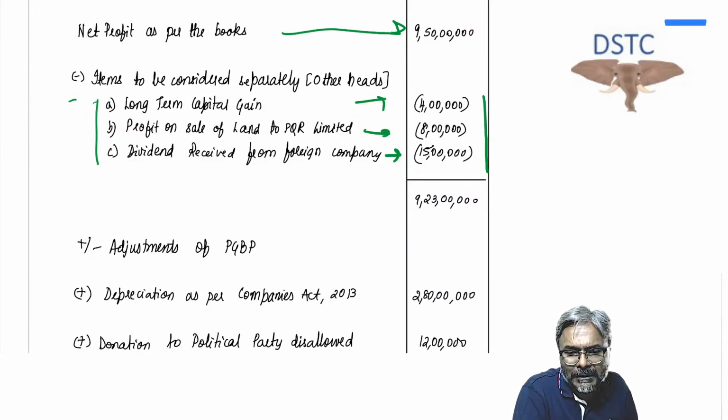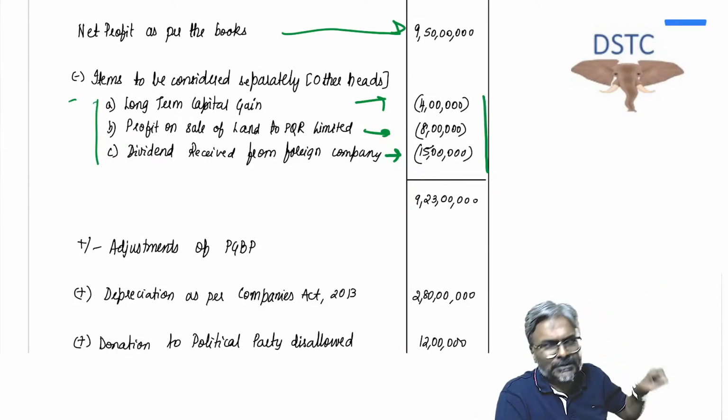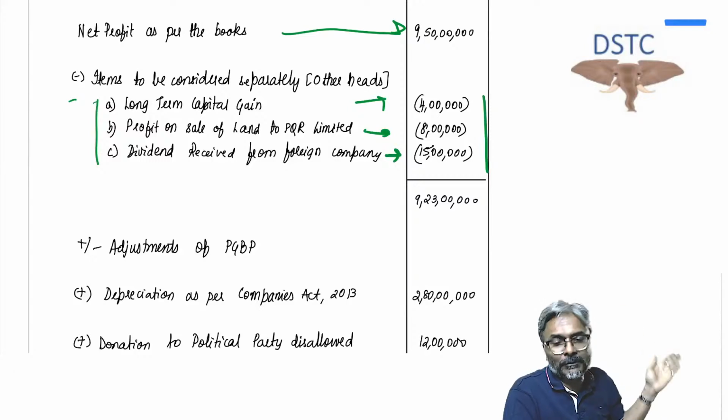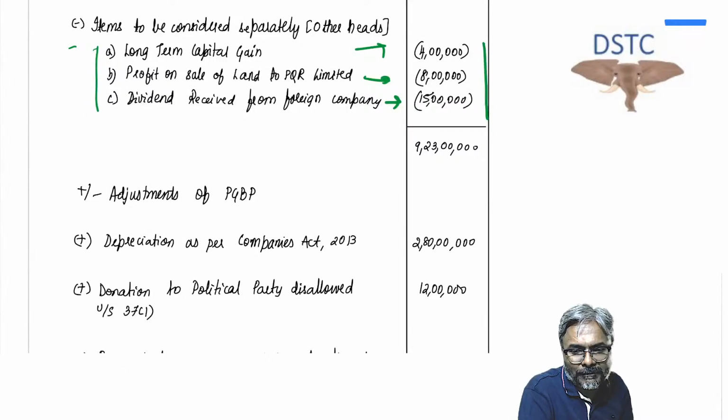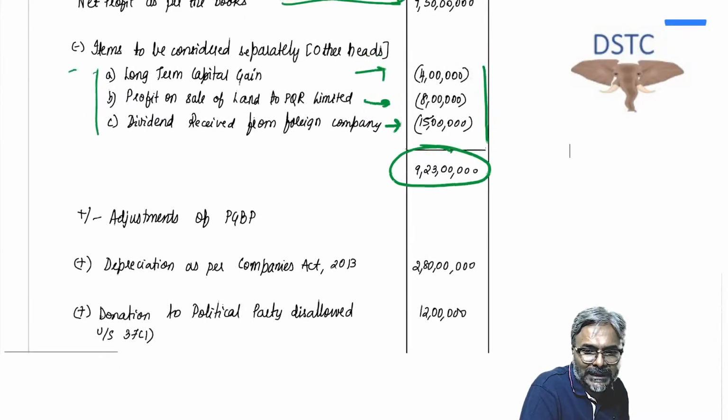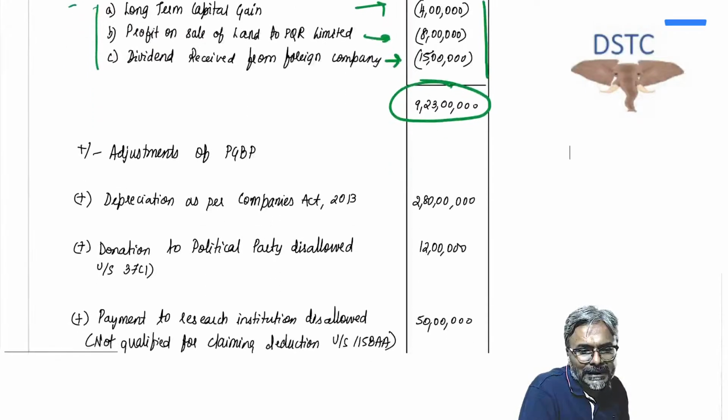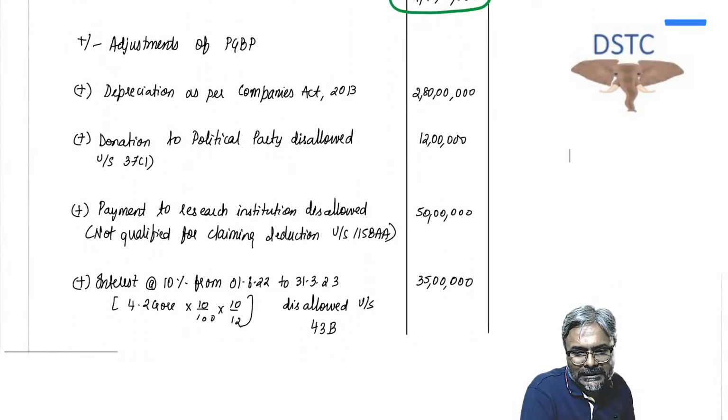Which are those 3 incomes? LTCG of 4 lakhs, profit on the sale of land, although that profit on the sale of land is credited. It is not a taxable transfer, but first at least remove that. And then the foreign company's dividend, also you will remove it. And then you get the net profit for business as per the books, which is 9 crore 23 lakhs. And now you do all the adjustments as we discussed.